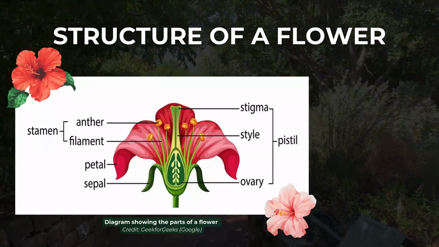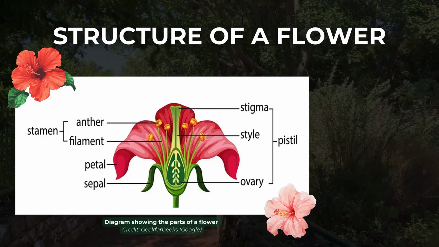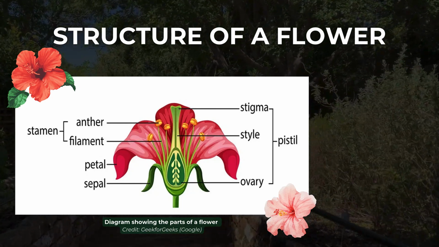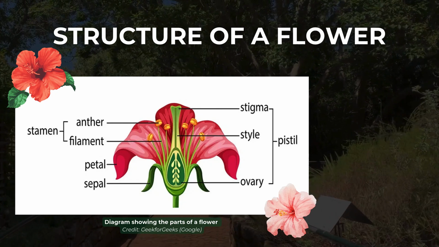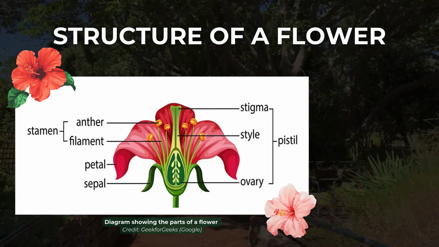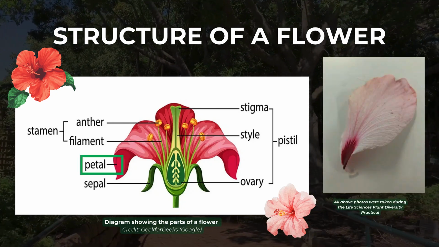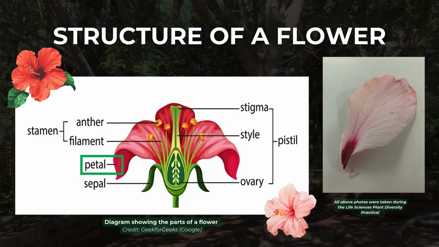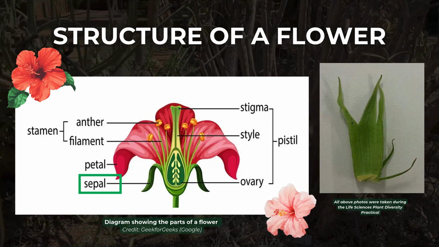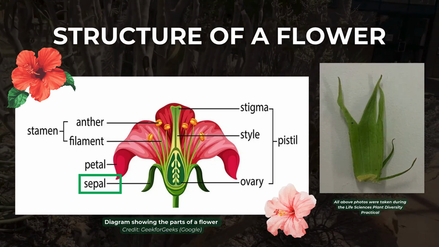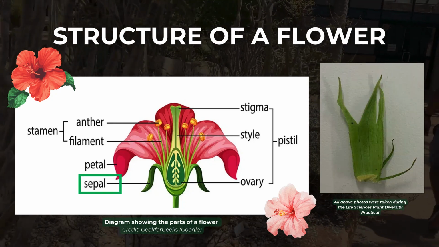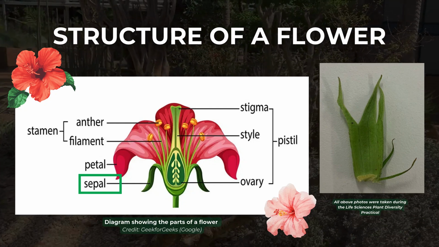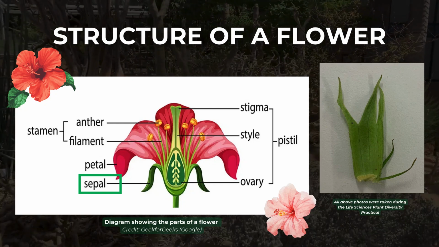To understand angiosperms further, let's take a closer look at the hibiscus flower and how the different parts contribute to reproduction. The petals of a hibiscus flower are large, colorful, and scented, which help pollinators locate the flower. Sepals are small, green, leaf-like structures located beneath the petals. They protect the flower during the bud stage and help support the petals.